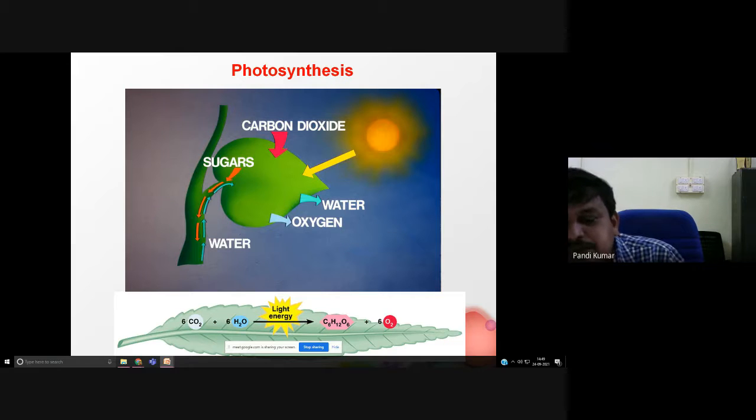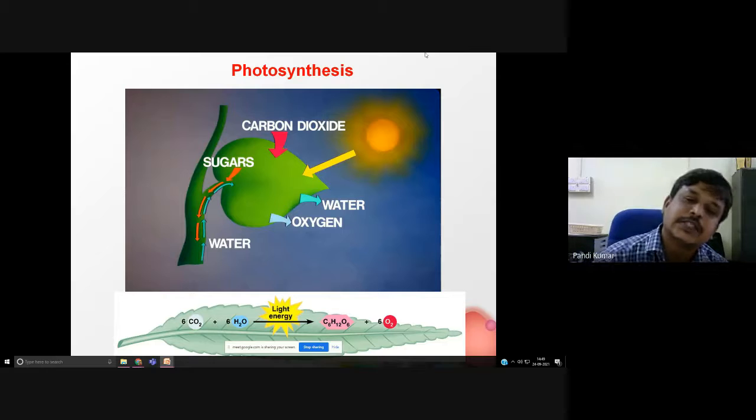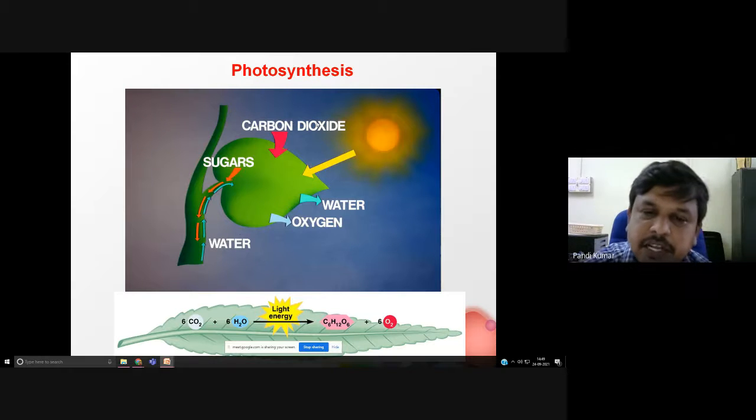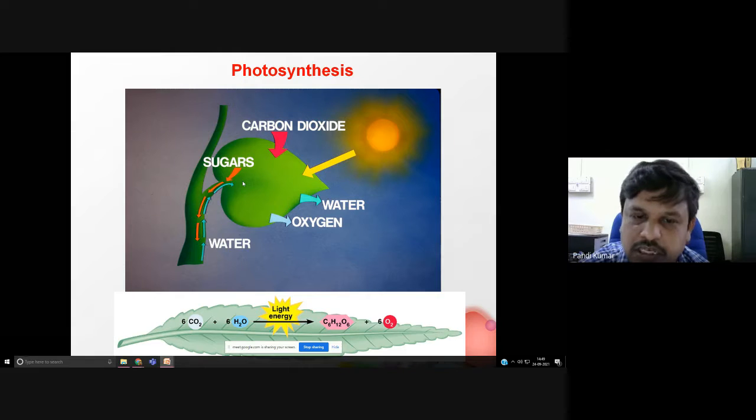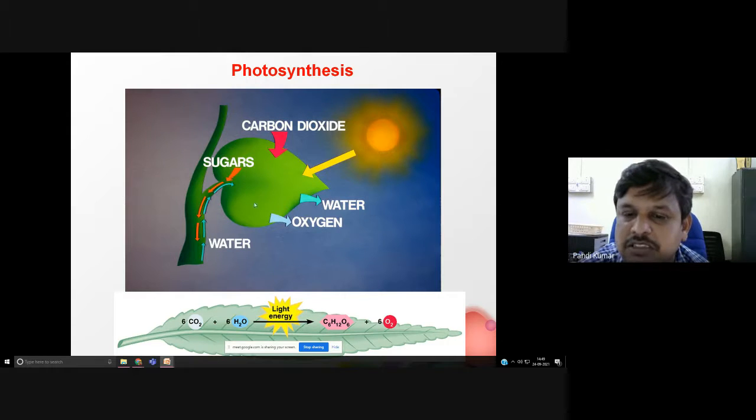Because of the release of this water and oxygen, we plant trees. Especially just look at this. This is the carbon dioxide. The carbon is stored as a sugar, that is, in chemical bonds. Then finally it releases the greener product, oxygen and water. So water is taken from the ground and released as vapor. Okay, so this is the key idea behind this solar energy conversion.